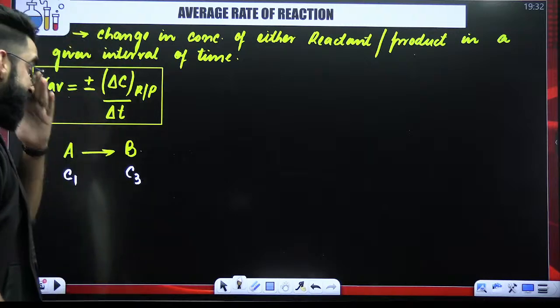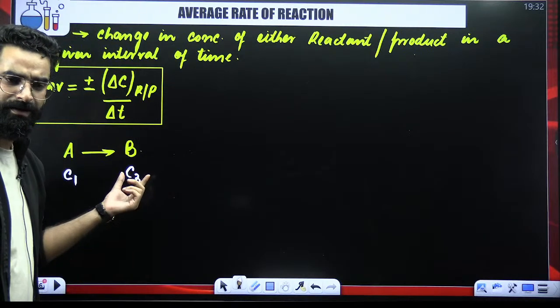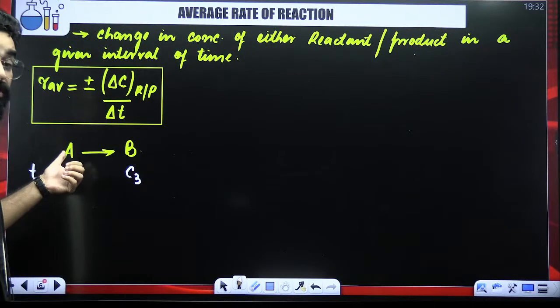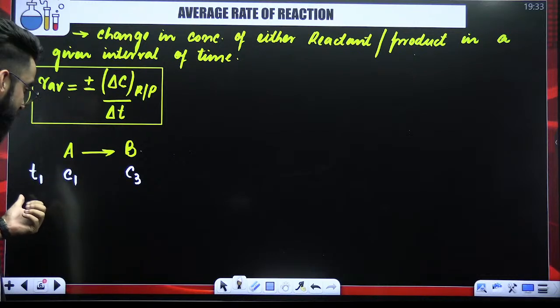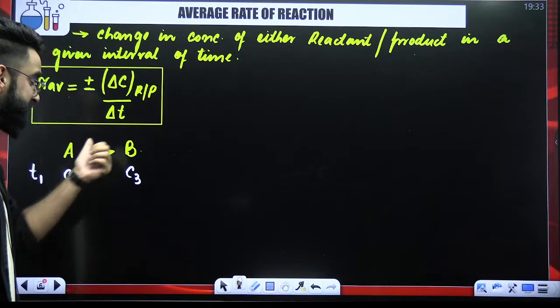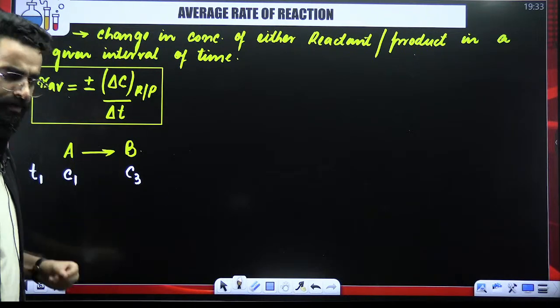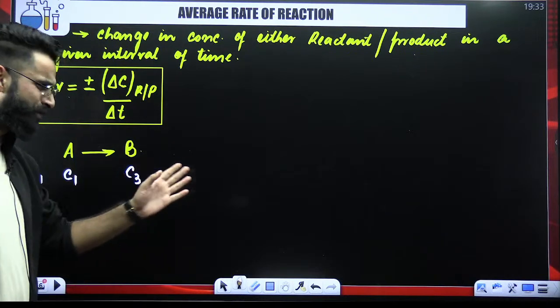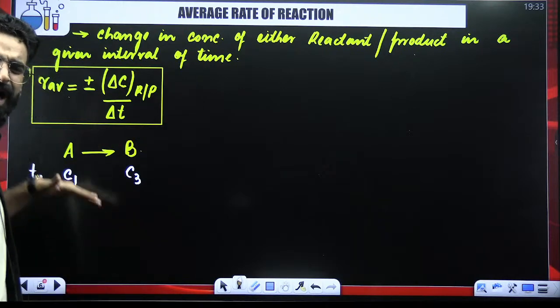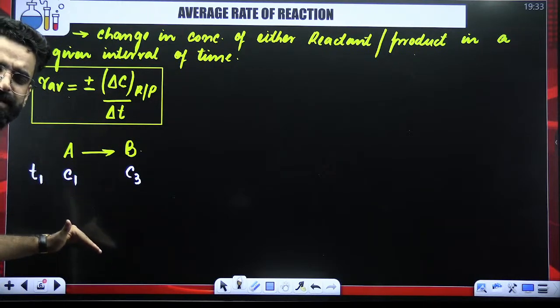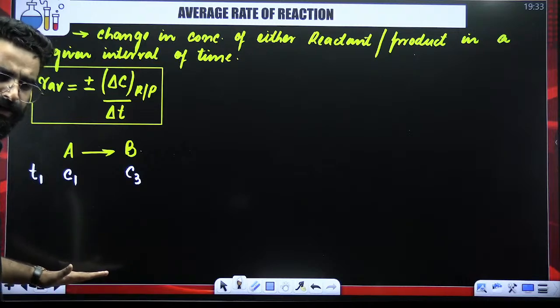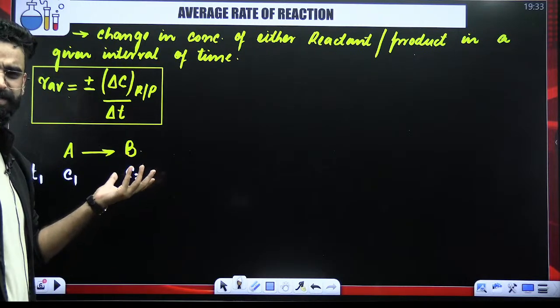Okay, so my dear students, I took a reaction A gives B, and I'm assuming that the concentration of reactant at time t1 is C1, and the concentration of product at time t1 is C3, for example. Now we know as the reaction proceeds, what happens to the concentration of reactants? The concentration of reactant decreases with time. The concentration of product increases with time.